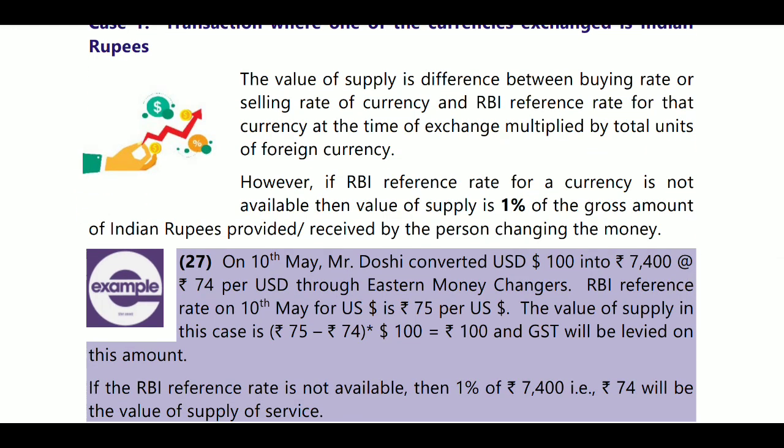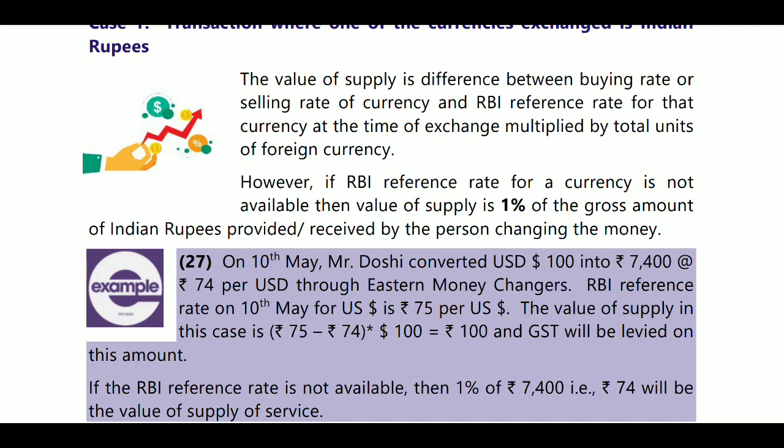Next, if the RBI reference rate for the currency is not available, if the RBI rate is not provided, then gross amount into 1% will be considered.